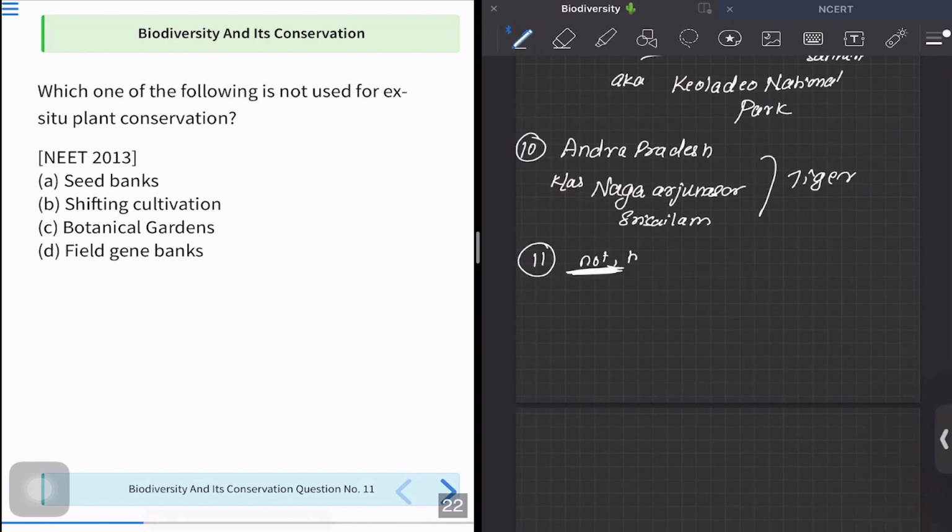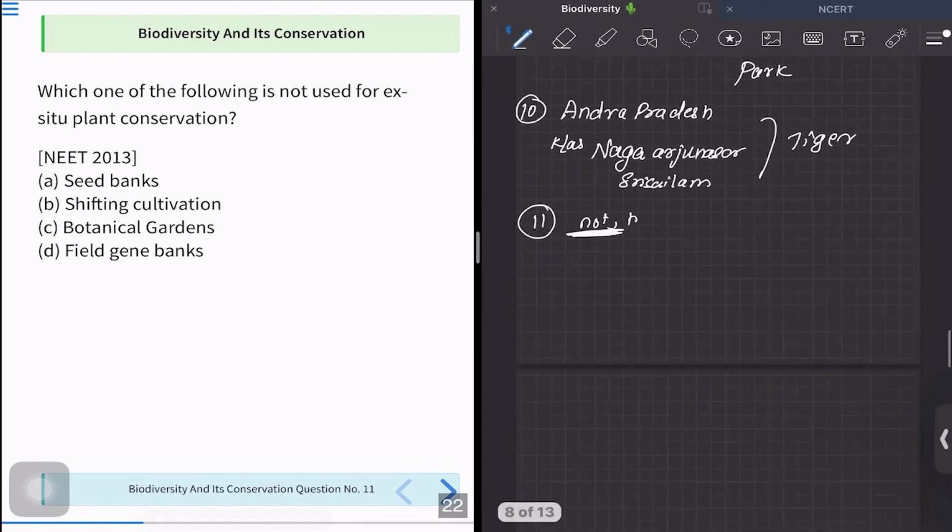Or else, even if you know the answer, you are going to make a silly mistake because you are going to see it as asking about ex situ and you're going to find the option that is ex situ. But in reality, they are asking you which of the following is not used for ex situ. So they are asking which is in situ. Okay, this is what they are asking. So let us see option A, B, C, D and try to get an answer for this.